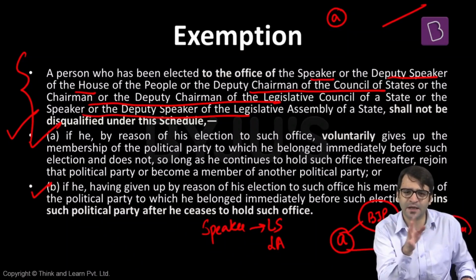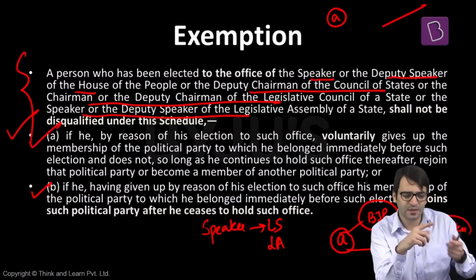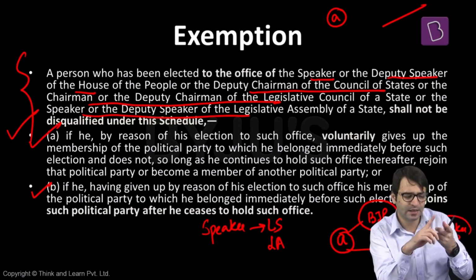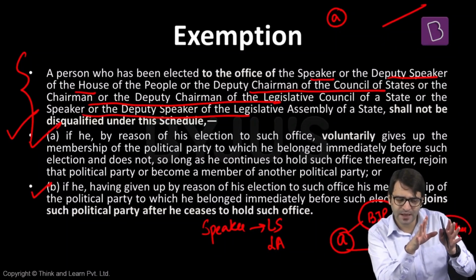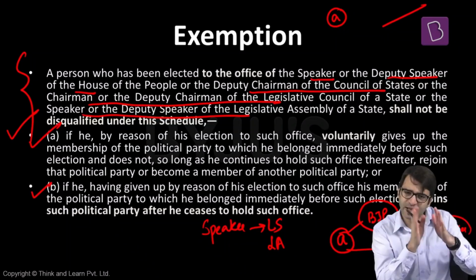Political defections, party hoppings. What are the provisions of anti-defection law? We have discussed. What are the exceptions? That means in case of two-third merger, anti-defection law would not apply. In case of Speaker, Deputy Speaker, Deputy Chairman, Chairman of a Legislative Council, if an individual member is appointed to these posts and he voluntarily resigns from that party, he won't be disqualified. These are the exceptions to anti-defection law.